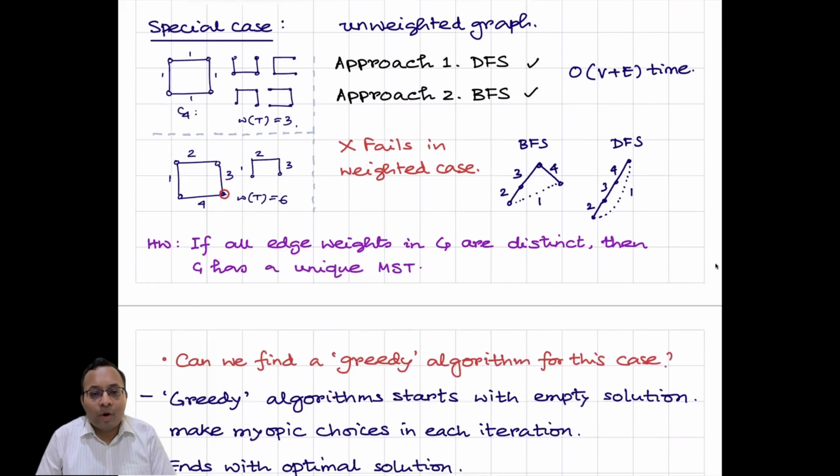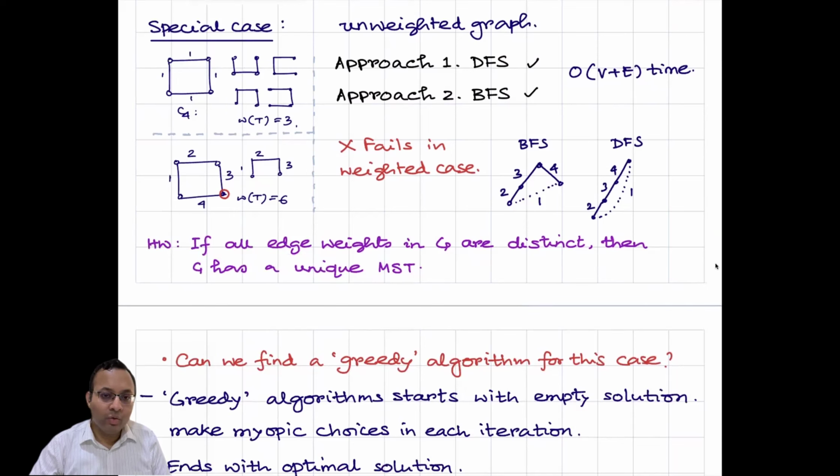So first, to solve the problem, we resort to the easiest case, the unweighted graph. Say, take an example: if I have C4, a cycle of 4 vertices, then there are 4 spanning trees, all minimum spanning trees actually, with cost 3.